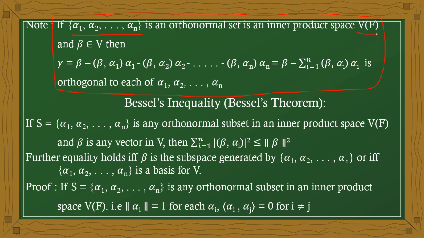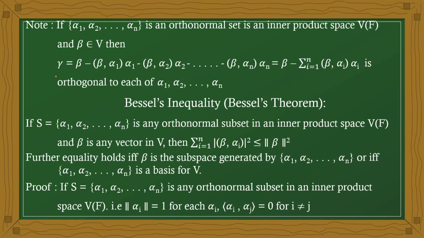In that case, in V, there exists some vector beta such that gamma is a linear combination of these vectors. Now observe the condition.